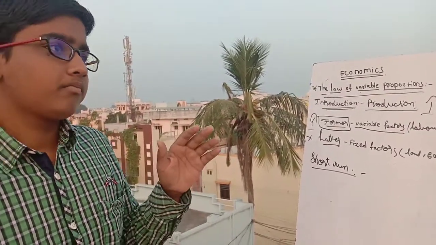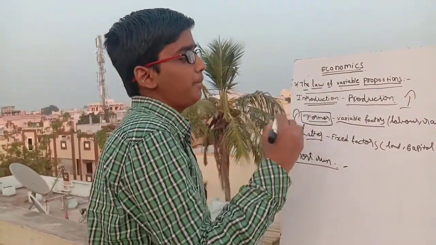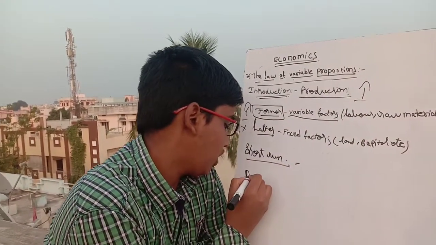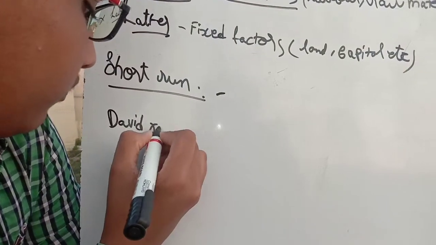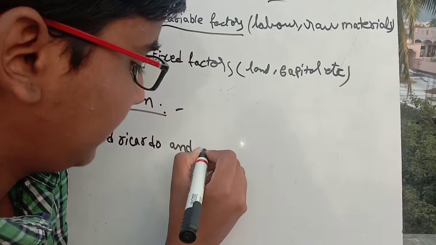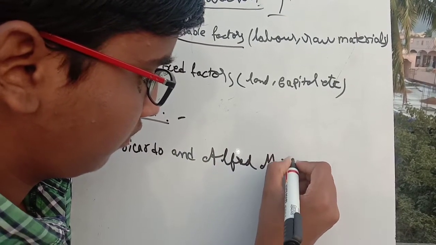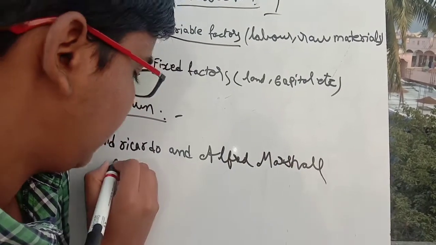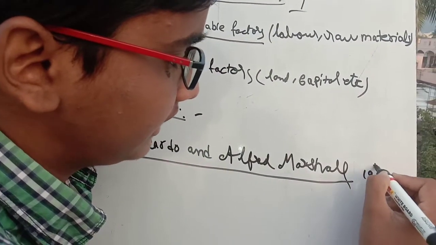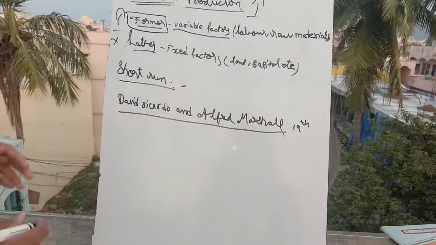So this is the statement of the law. The law of variable proportions was discovered by two economists, namely David Ricardo and Alfred Marshall. These are the two who discovered the law of variable proportions in the 19th century. So this is about the introduction and statement of the law.